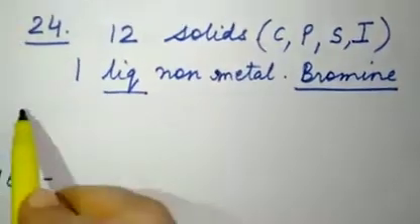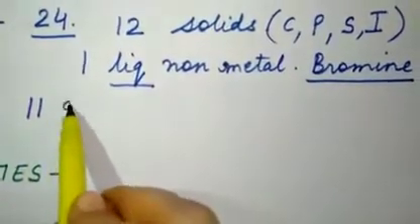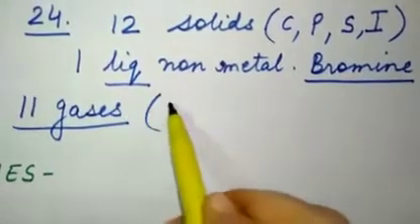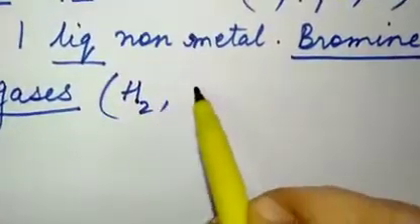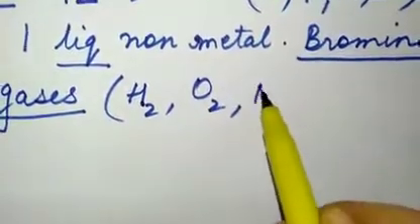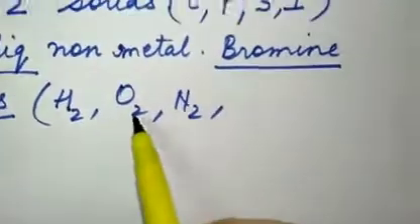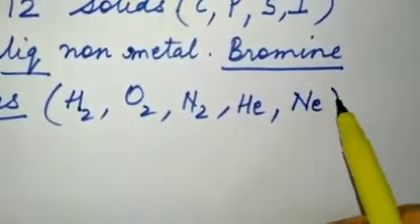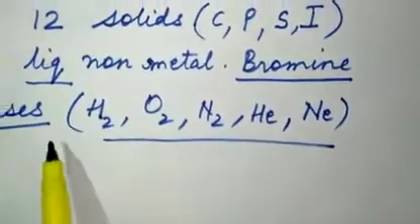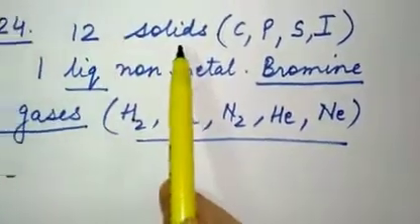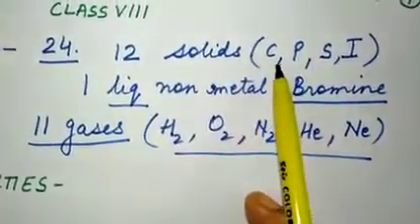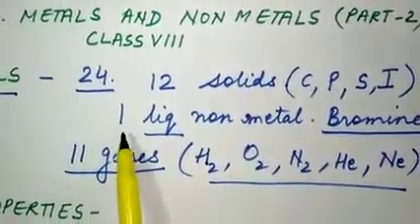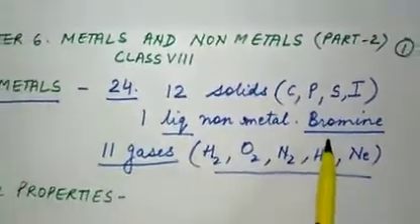Then after that, 11 of them are gases. 11 non-metals are gases. Examples of gases are hydrogen, oxygen, nitrogen, helium is He, neon is Ne. All the gases are non-metals. Some of them are solids. 12 solids are there: carbon, phosphorus, sulfur, iodine, and many others. Only one liquid non-metal is bromine, right?